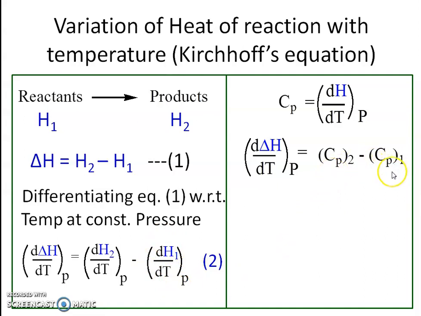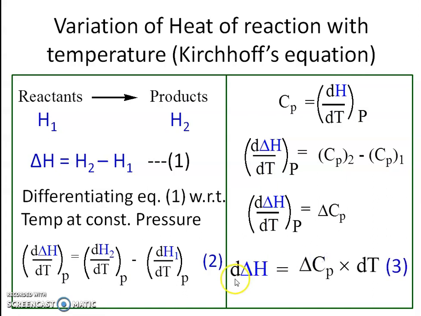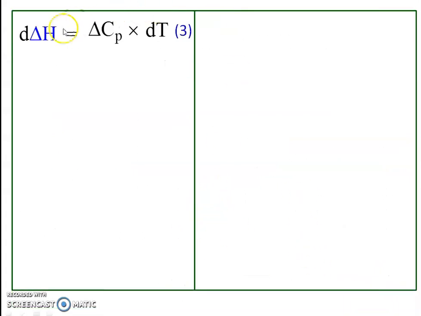Now Cp2 minus Cp1 is delta Cp, and therefore d delta H by dT at constant pressure equals delta Cp. By rearranging the terms, we get d delta H equals delta Cp into dT. So this is equation number 3.